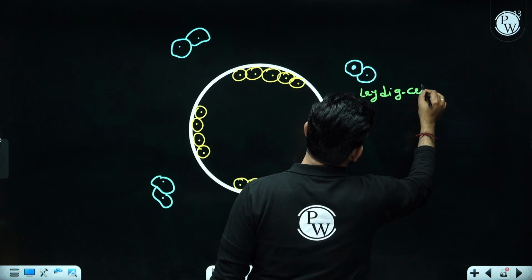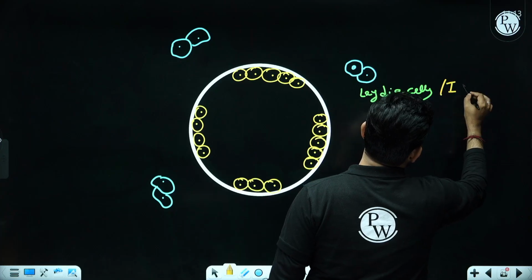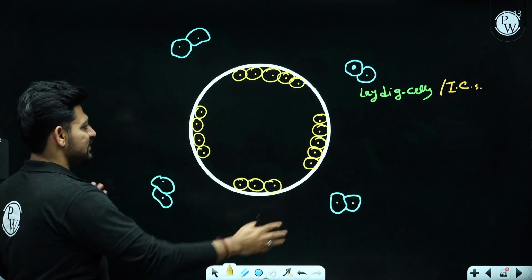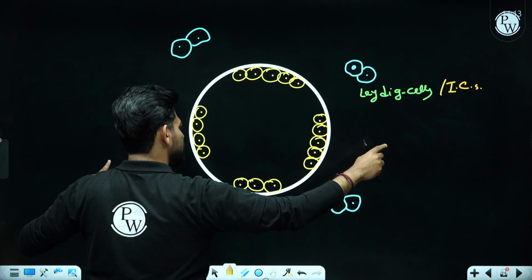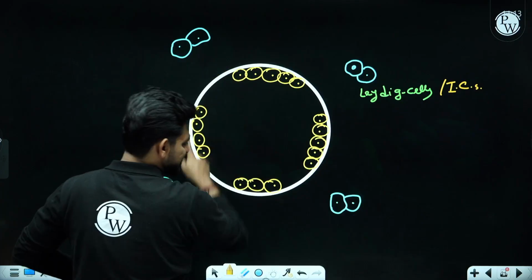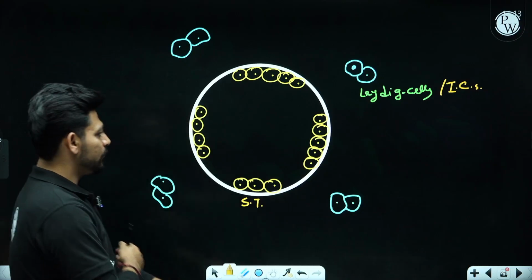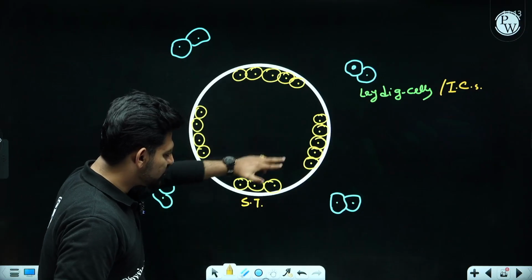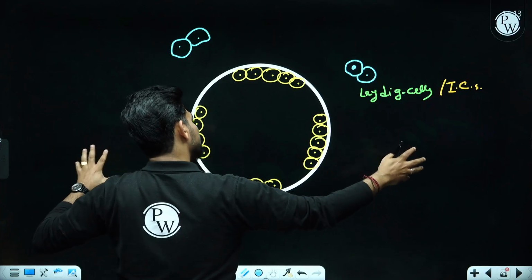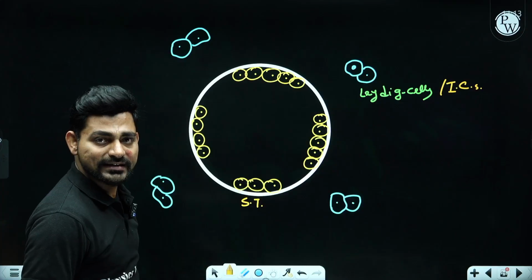Leydig cells, or you can also call them interstitial cells, because these cells are situated inside the interstitial space. Now what do you mean by interstitial space? The space outside the seminiferous tubule. This is our seminiferous tubule. Inside this seminiferous tubule, sperm production will take place, and the signal will be coming from outside the seminiferous tubule from those Leydig cells.